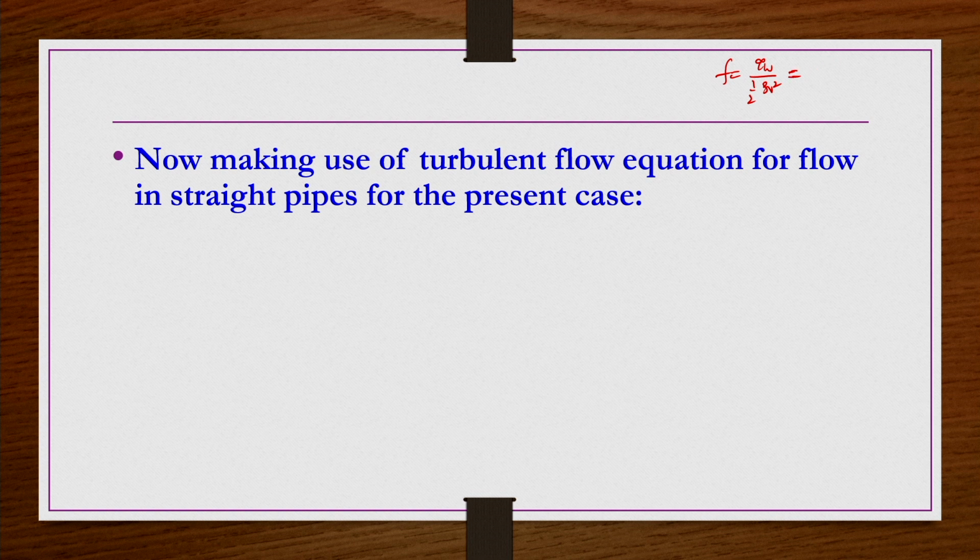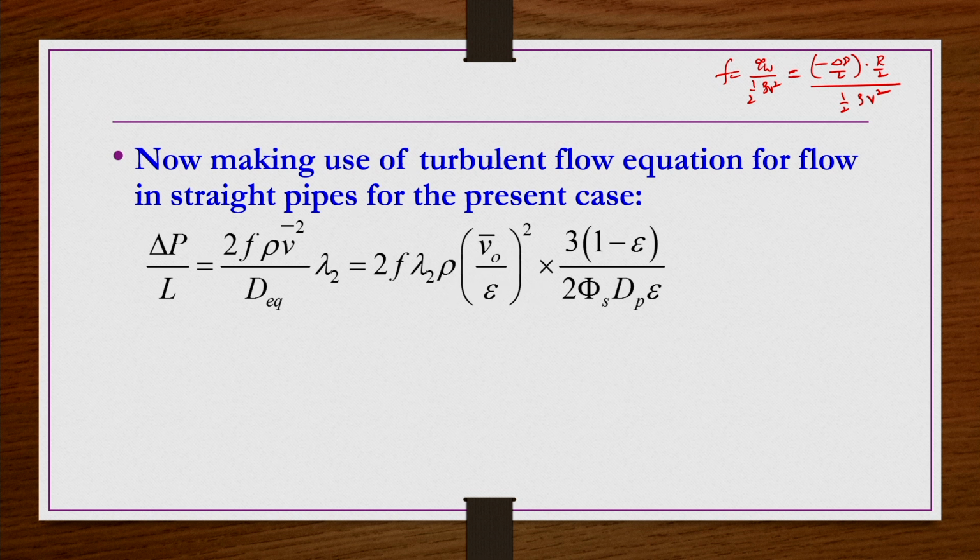So, this one we can write as tau_w equals minus delta P by L times R by 2, where R is the size of the pipe, times rho V square. So, that means there is a relation between f and minus delta P by L. If you rewrite that relation in this form, delta P by L is equal to 2 f rho V square by D equivalent. So, this R we can write as D by 4, or D equivalent by 4. Then we have these equations.